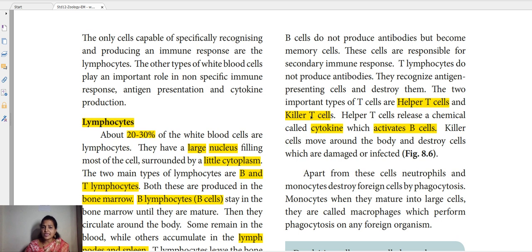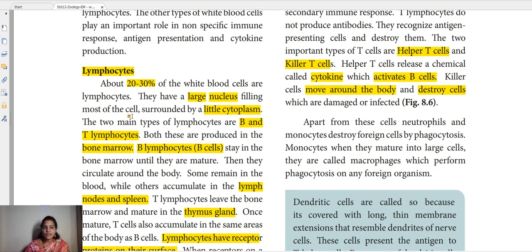So what about these killer cells? In the name itself we have the answer, right? Killer cells move around. They will not be in one place. They move around the body, and if they find any antigens in the body, they immediately destroy those cells, or the cells which cause some damage. So in this way, the lymphocytes play a major role in our immune system.